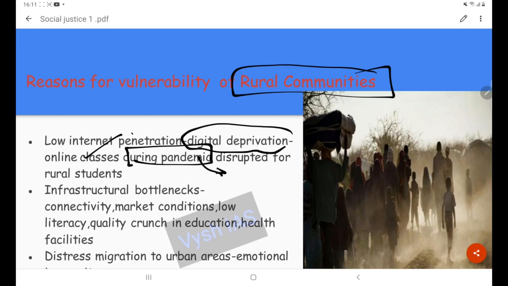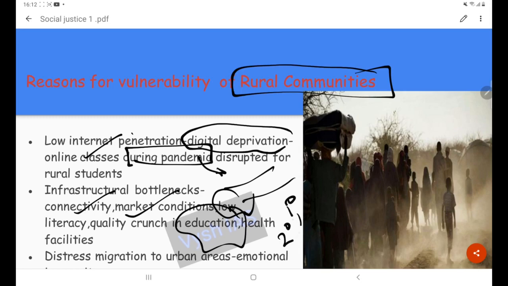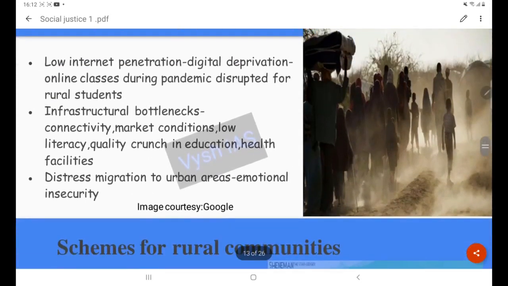Then there are infrastructural bottlenecks: connectivity problems, road connections, other transport modes and so on. Then in market conditions, they do not have bargaining power. Then there is low literacy, and education quality is also not up to the mark. Health facilities, the network of primary care, secondary care, etc., are not common in rural areas, and there is the problem of non-institutional deliveries, which puts the women of rural areas at risk. Then there is this problem of distress migration to urban areas.